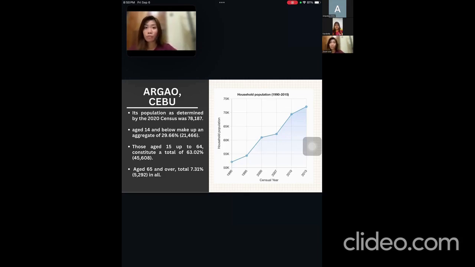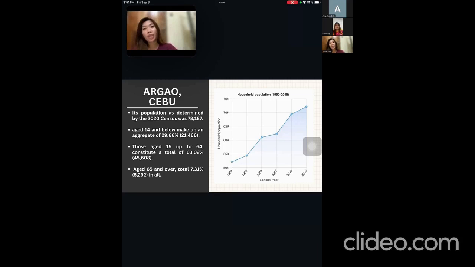According to the 2015 census, the age group with the highest population in Argao is 5 to 9 with 7,399 individuals. Conversely, the age group with the lowest population is 80 and over with 939 individuals.